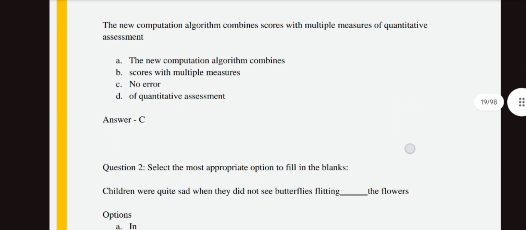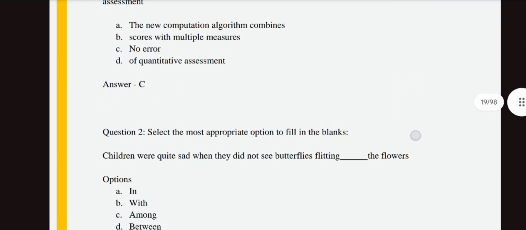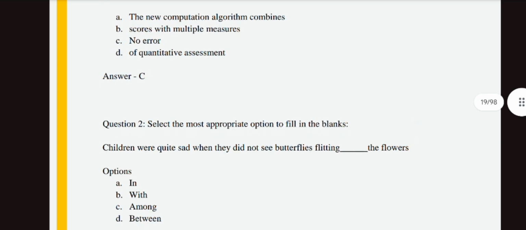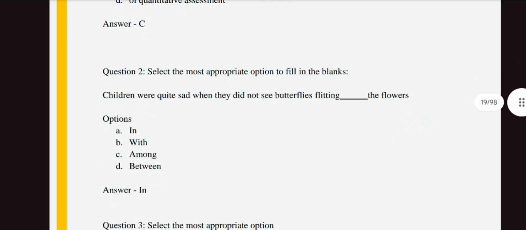Next question, you will see and get clear about that. Now the second question, just pause and try this question. Children were quite sad when they did not see butterflies flitting dash the floors, with options in, among, between. It is so easy. The first option is correct, which is in.